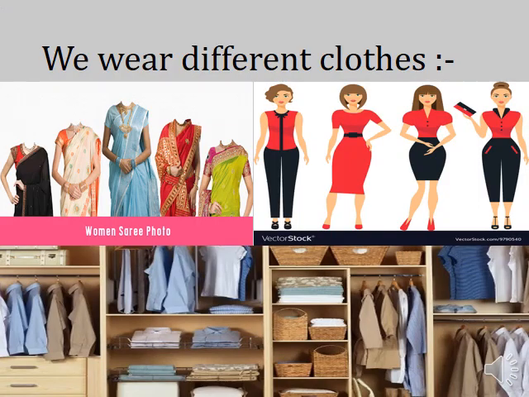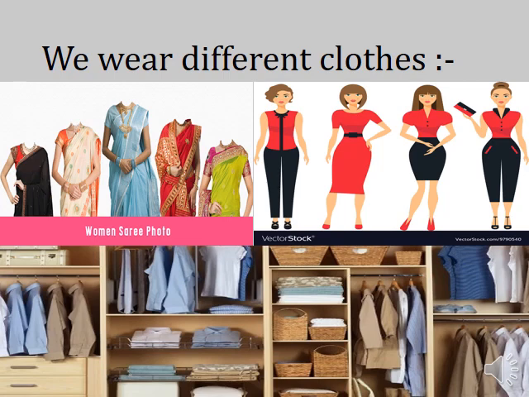Now we wear different clothes. Okay, see, these are pictures of saris. There are saris, blouses, frocks, skirts, pants. These are the clothes of women. And what do men wear? These are pictures of shirts, pants, coats, jackets, t-shirts, etc. Okay, there are different kinds of clothes for men and women. Men wear different clothes, and women wear different kinds of clothes.